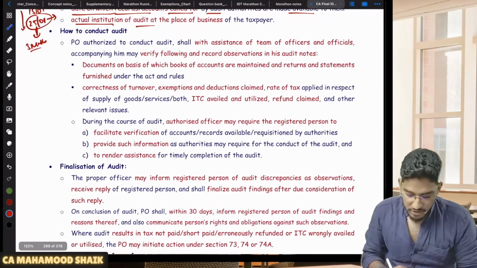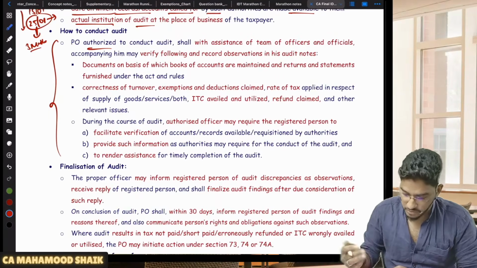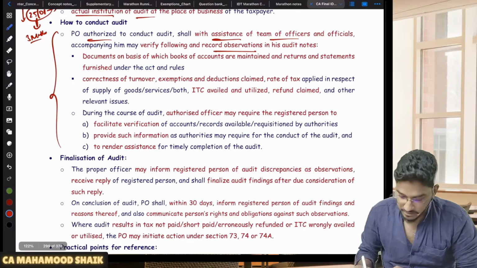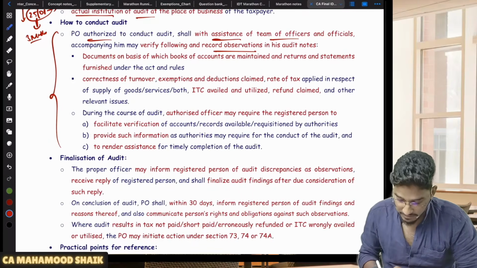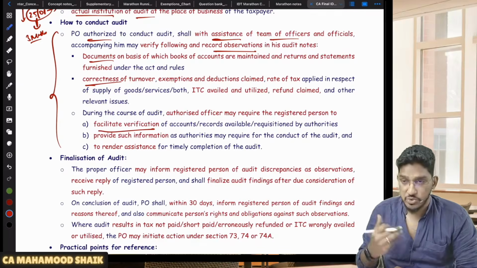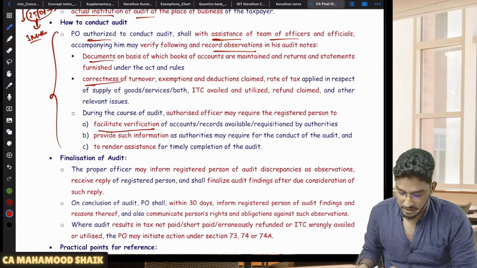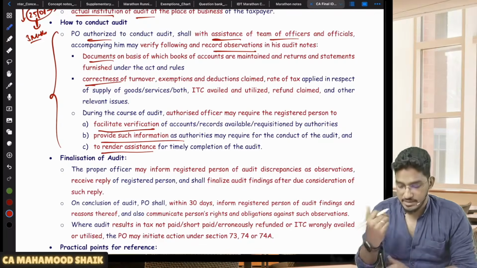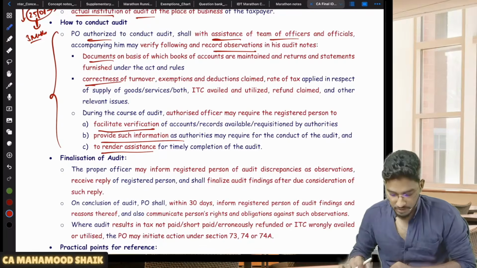Sir, how to conduct the audit and all you can see. So the PO will authorize to conduct audit with the assistance of team. They will bring the team and officials and they will observe the records and they will maintain audit notes. They will verify the documents. They will check the correctness of the turnover. And as a registered person, you have to facilitate verification. You should cooperate with the officers to complete their audit. Whatever information they are asking for, provide all that information and even give assistance for timely completion of audit.